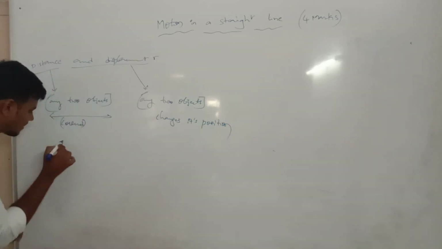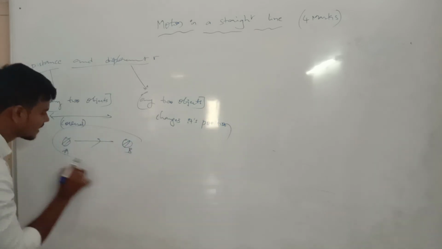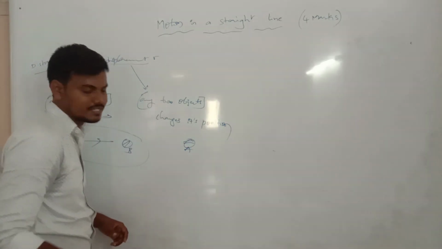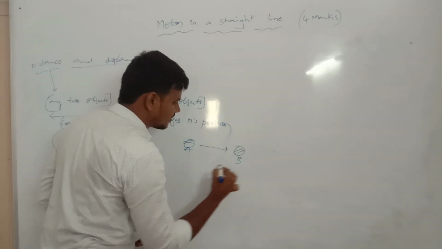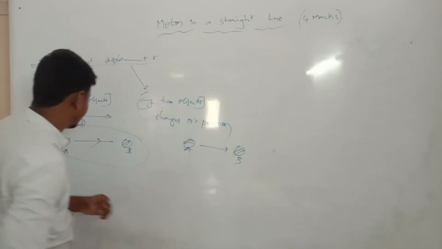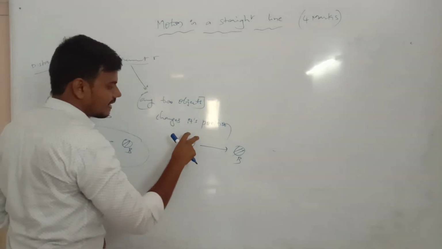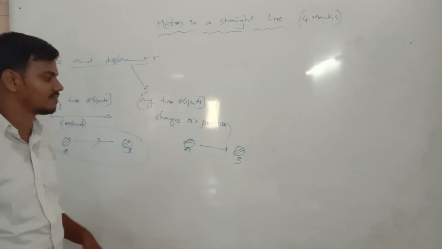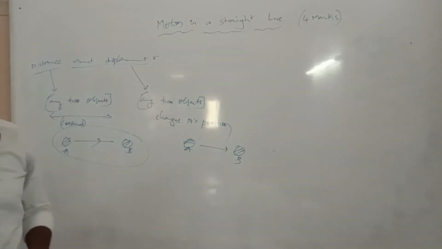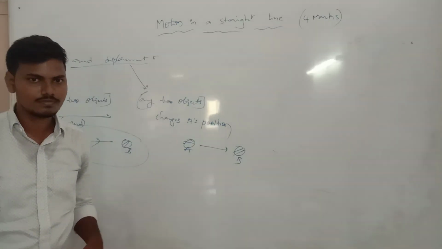For example, A is an object and B is also an object, and the total covered distance is this. Now this one is the changed position. Only the A object changes its position, and B changes its position also. This is the total distance covered by the A object and B object. This one is only A position and B position. This is the position we take for the distance and displacement property. Okay, right? This is our class. Clear?